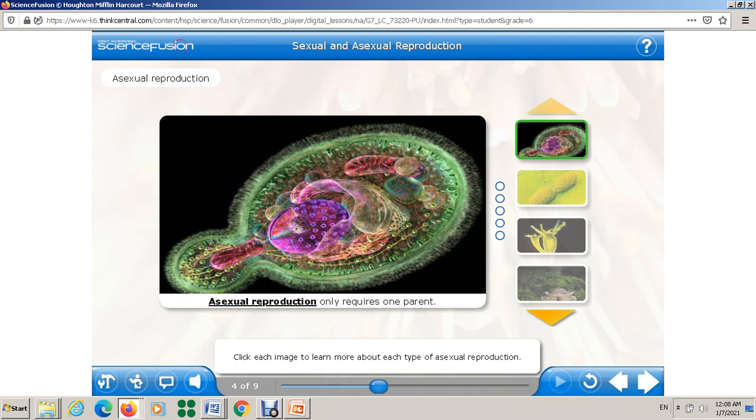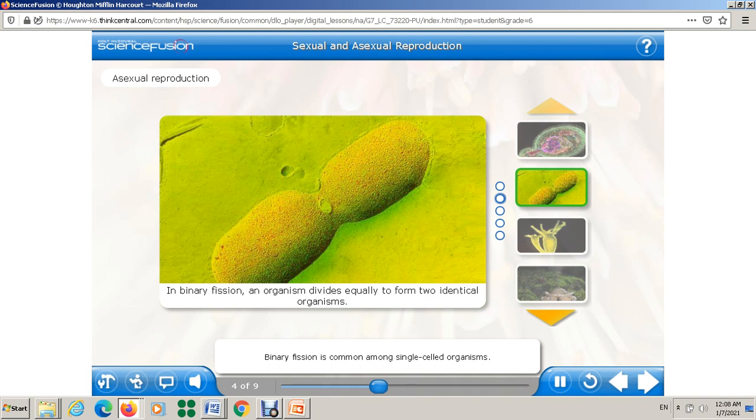Now the first way we said, which is binary fission. Binary fission is common among single-celled organisms. The cell divides once to form two identical organisms. Okay, so this is like bacteria. It gives two bacteria, but they have the exact same genetic material as the parent.